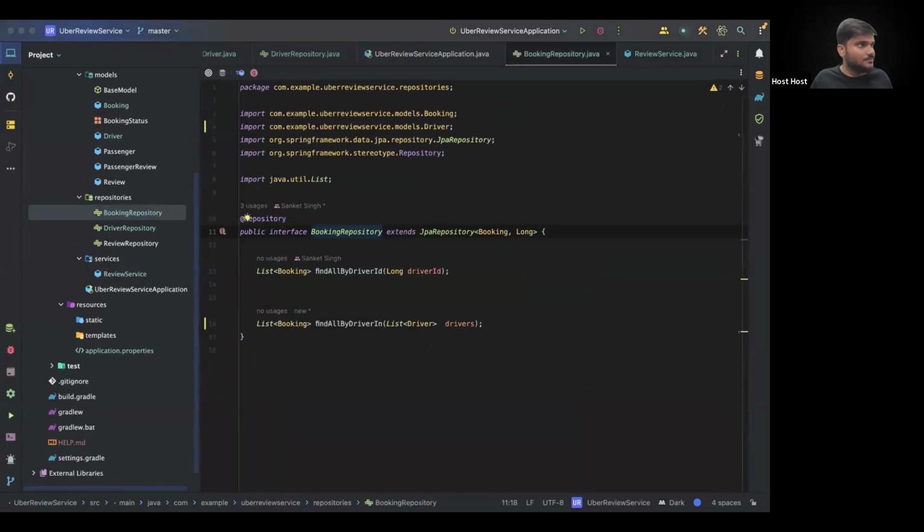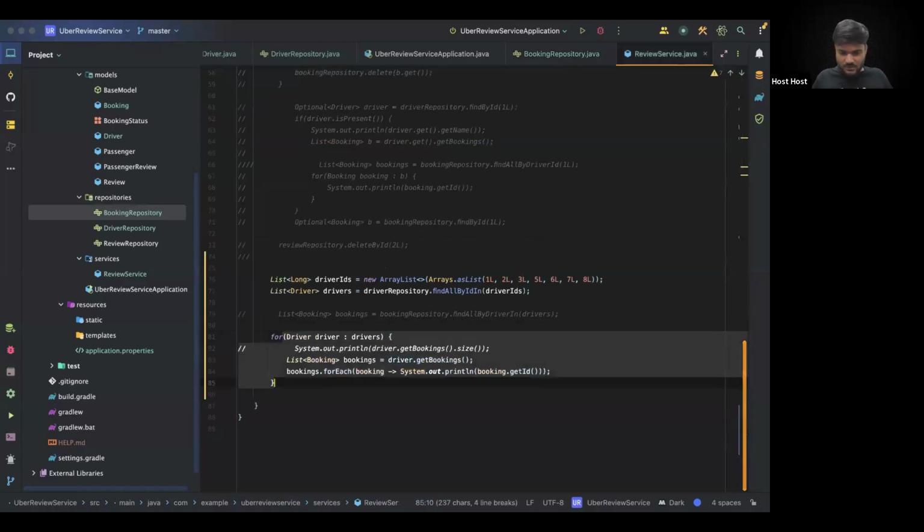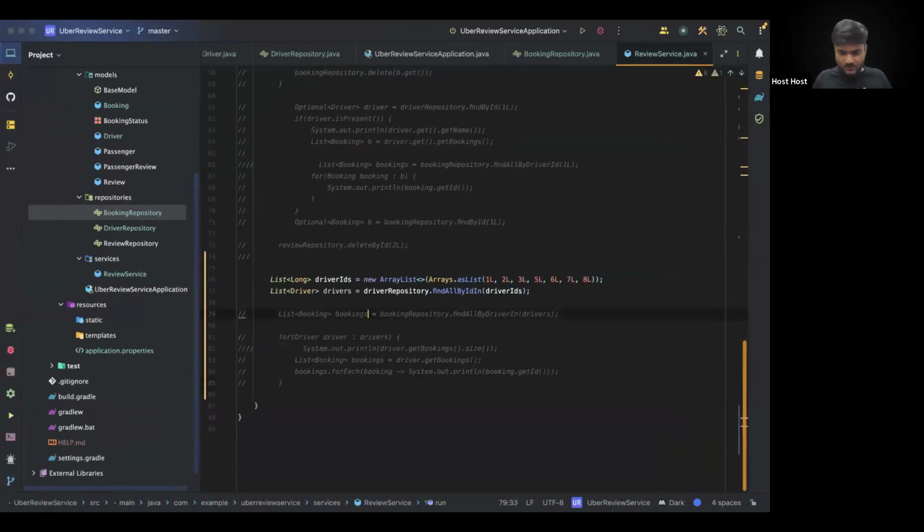In the booking repository, you can see we mentioned one method, which was a custom interface method. We said that we are going to pass a list of drivers and you are going to implement a query, find all by driver in. Now Spring Data JPA will automatically execute this query. And now what will happen is there will be two queries only.